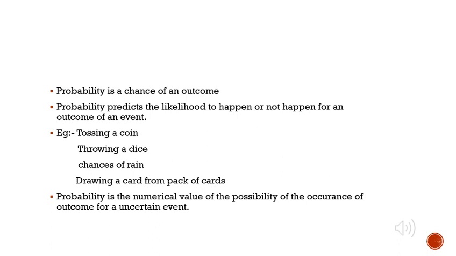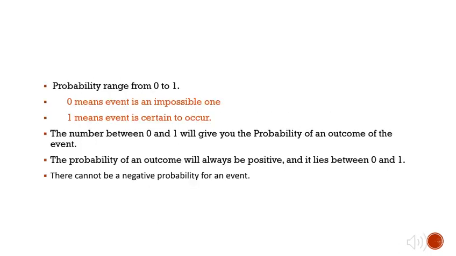Probability is the numerical value of the possibility of the occurrence of an outcome for an uncertain event. Probability can range from 0 to 1. 0 means an event is impossible, and 1 means an event can certainly occur. The number between 0 and 1 will give you the probability of an outcome of the event. The probability of an outcome will always be positive and it always lies between 0 and 1. There cannot be a negative probability for an event.